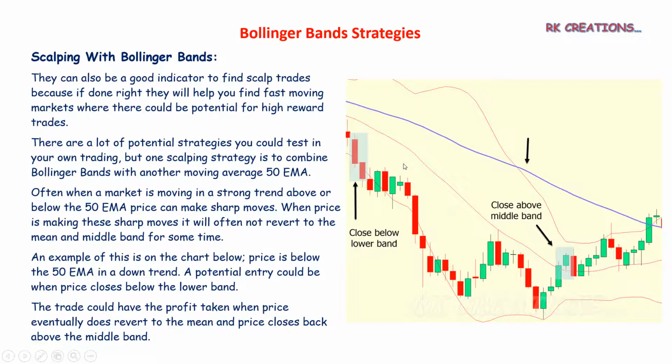Price below the EMA is a downtrend. A potential entry could be if price closes below the lower band. If the candle closes below the lower band line, you have to enter a sell trade, because the EMA is above and the bands are below it. Of course one band is out there, but the center band is below this 50 EMA, and in that candle the stock closed below the lower band. So you can enter the sell trade here.